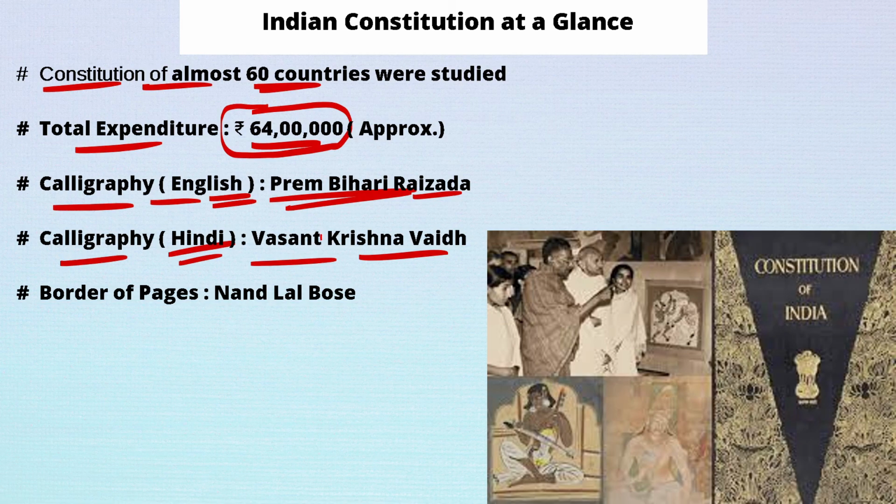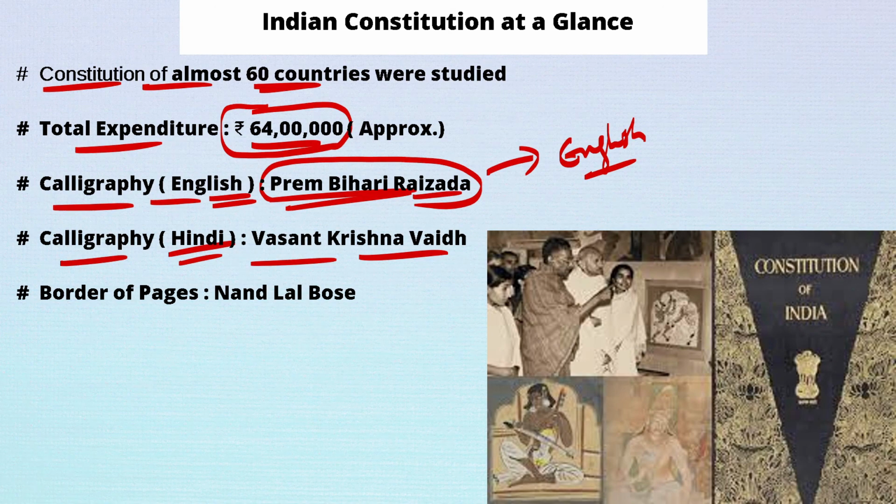However, the Constitution was originally written in English, right? But the framing of the Constitution was not done by a single person. So when all the members framed the Constitution, it was given to Prem Bihari Raizada to calligraph it, to write it in a neat, proper way in the English language.